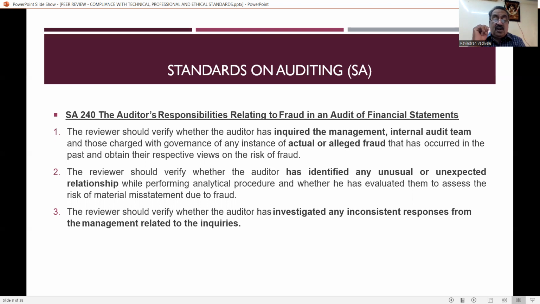So the duty of the reviewer is not only to verify the accounts of the practicing unit, but he has to verify whether the practicing unit has identified the fraud or not. The reviewer should verify whether the auditor has investigated any inconsistent responses from the management related to the inquiries. So it is a duty of the reviewer to verify whether the auditor has investigated the fraud related inquiries. So this is what we have to see from SA 240.